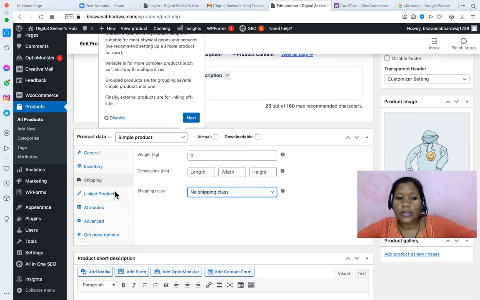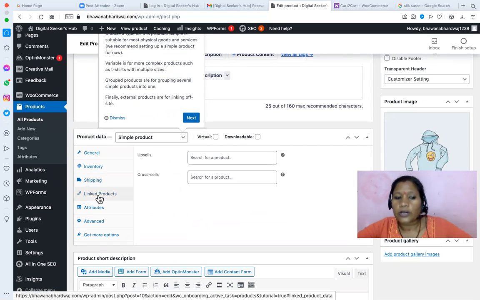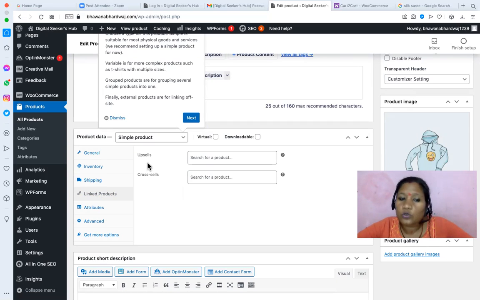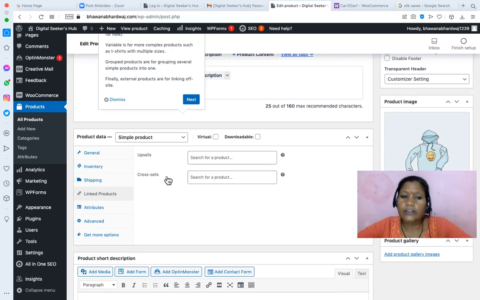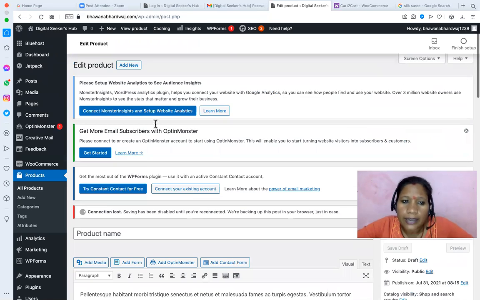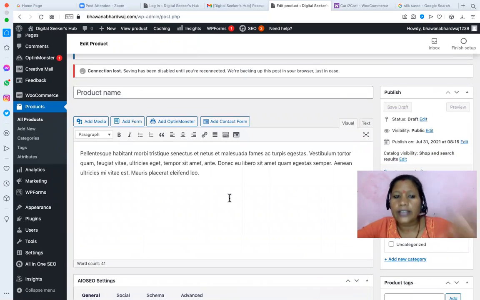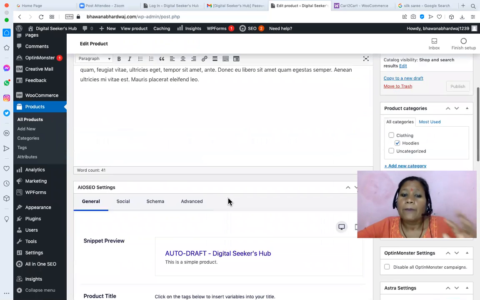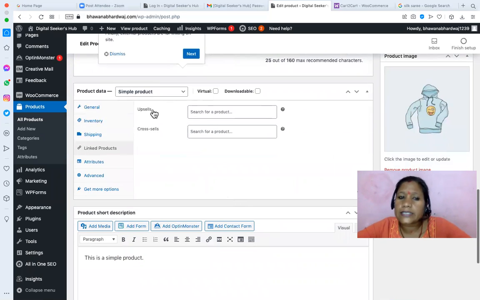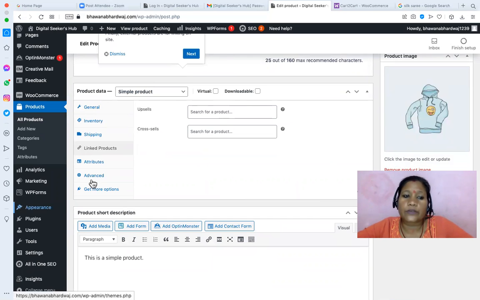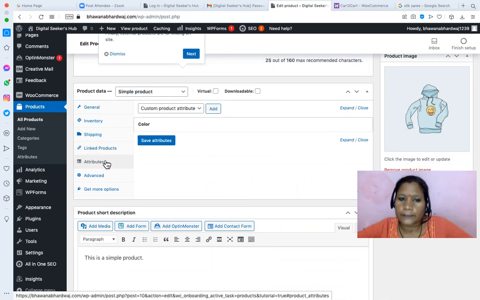So you can link the product. When someone is watching this one product, they can see that whoever is buying this product is also buying this other product. Or you can do the upsell or cross sell. Upsell means the next version of the product. Cross sell means a different product. So you can link those products. Right now we are talking about one product page. Their focus is on this product page, but at the end of the product page, they can see the upsell product and cross-sell product as well. This is the attributes of the product.